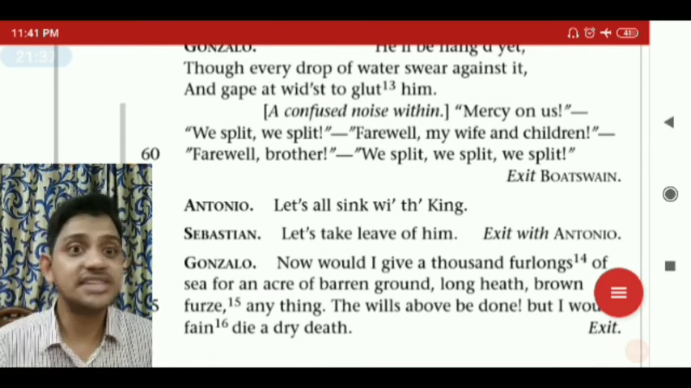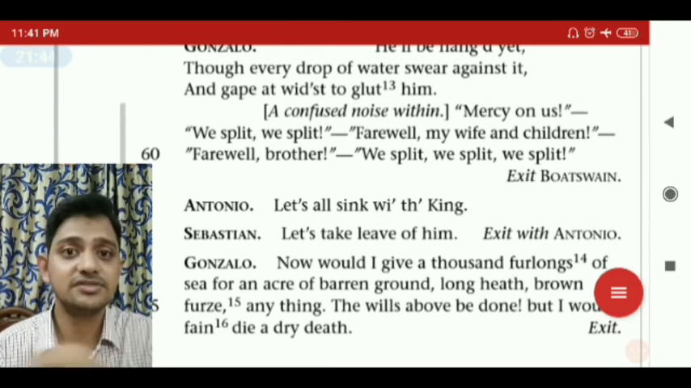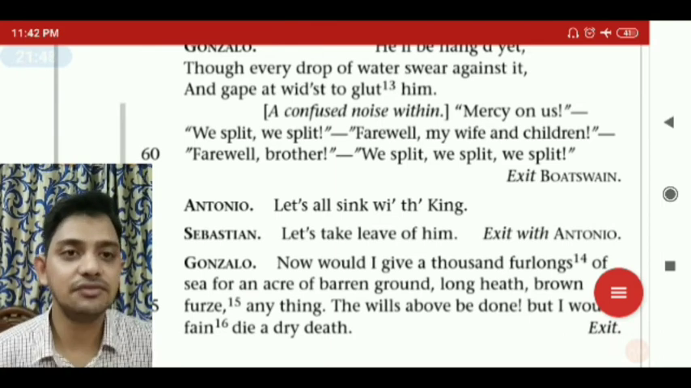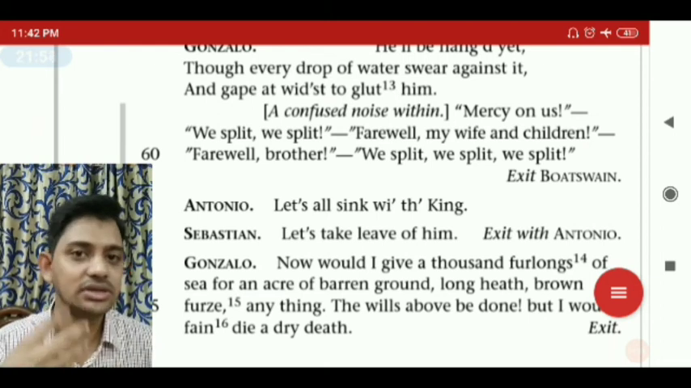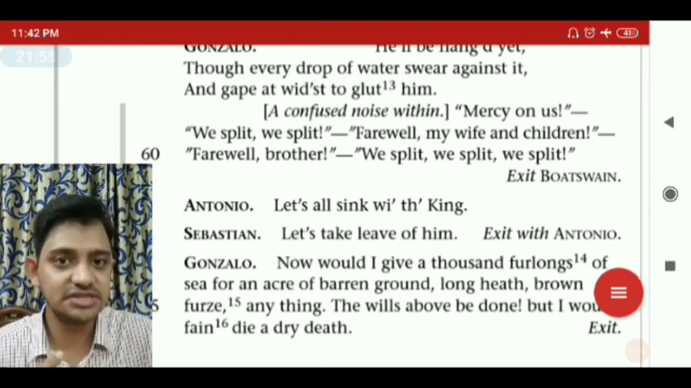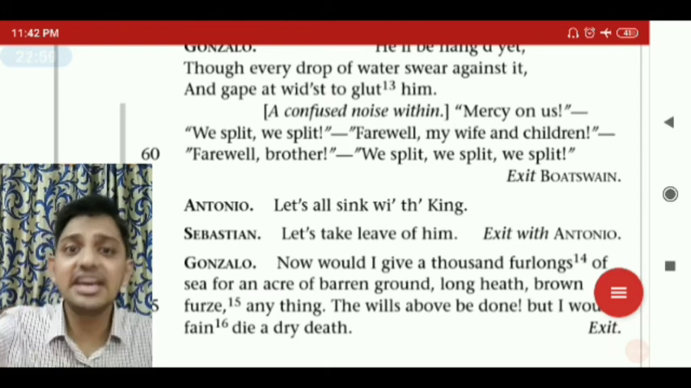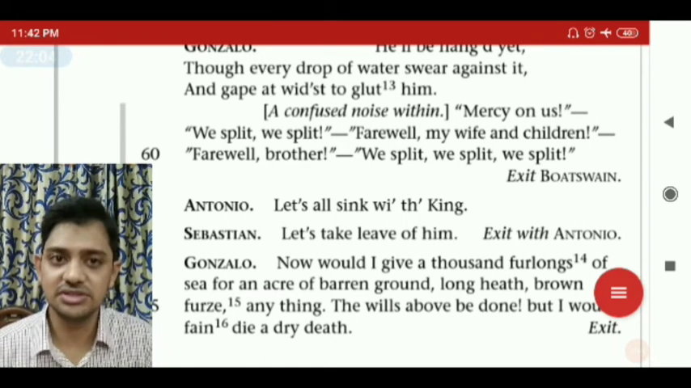Antonio: let's all sink with the king. Antonio is speaking because Alonso helped him, so at this point of time, at least he is showing his loyalty. Let's all sink with the king. Sebastian: let's take leave of him. From here it shows what mentality he has toward his brother Alonso. Let us take leave of him. Leave the king. Let us all save our life. Exit with Antonio. So both of them exit together.